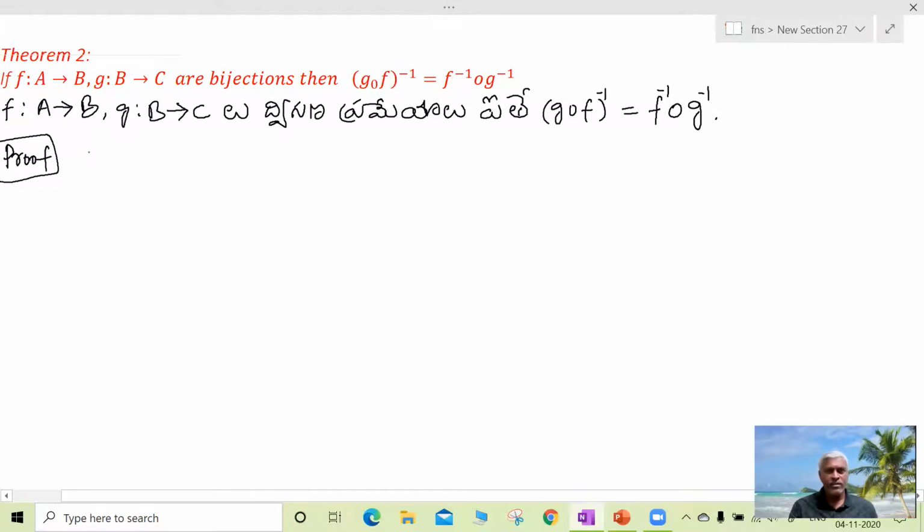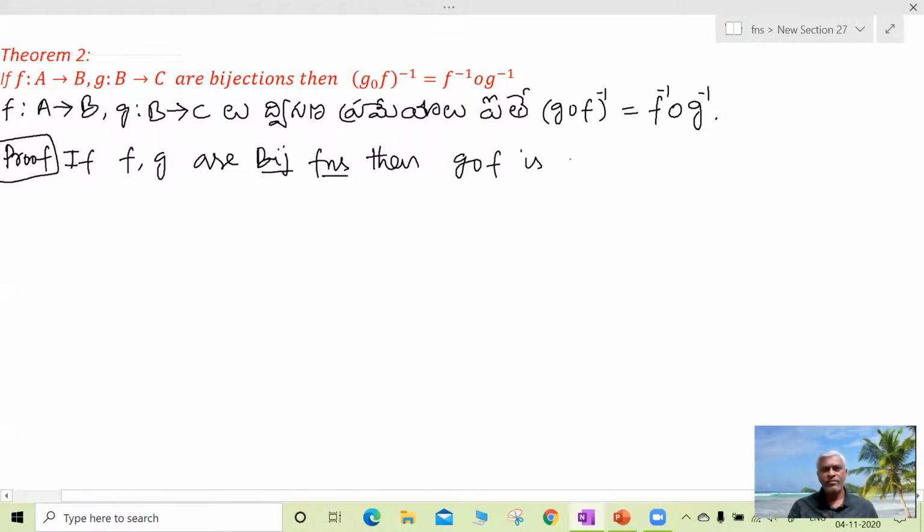Now we have proved that if f and g are bijective functions, then g circle f is also a bijective function.